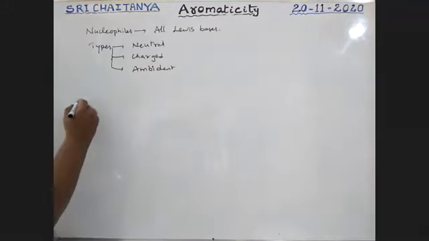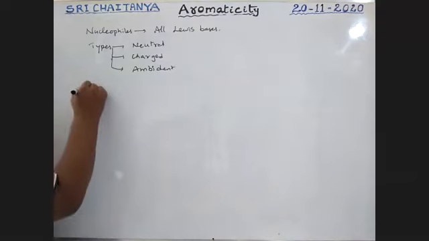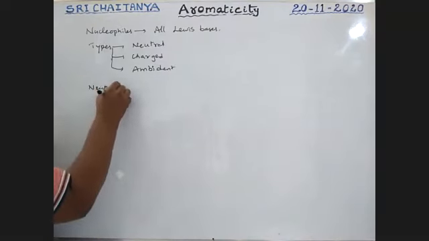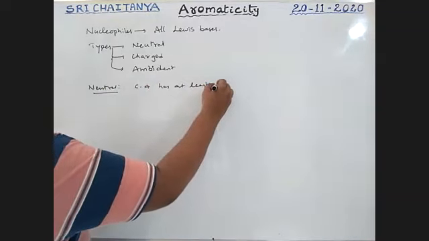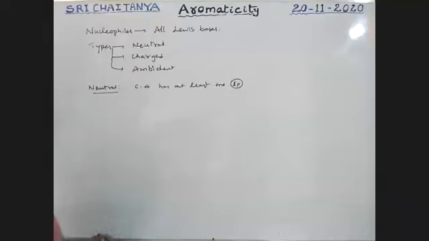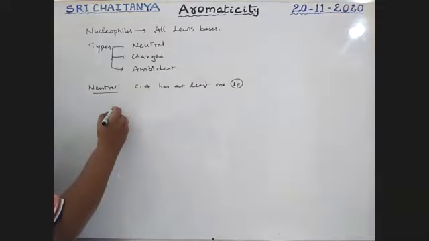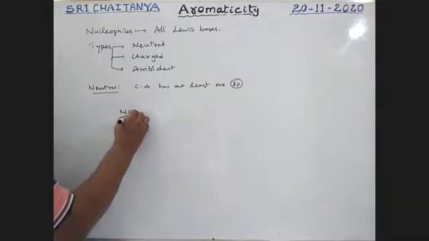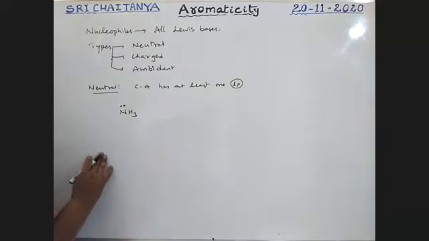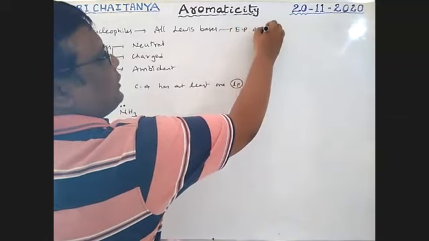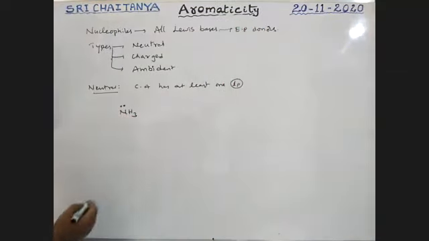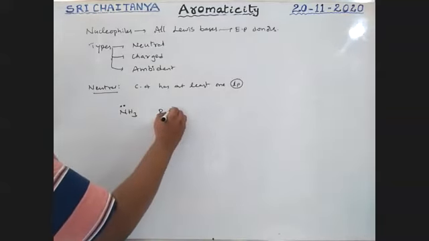See here, first one, neutral nucleophiles. Here the central atom has at least one lone pair. So for neutral nucleophiles, boys, see here, that is NH3. Nitrogen has a lone pair, it is an electron pair donor. Lewis bases means electron pair donors. RNH2, R2NH, R3N, electron pair donors.